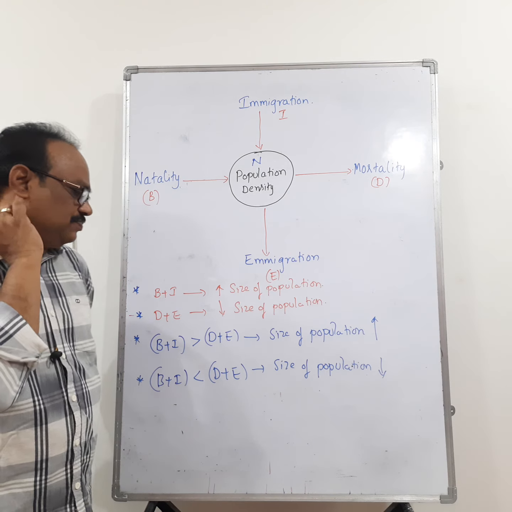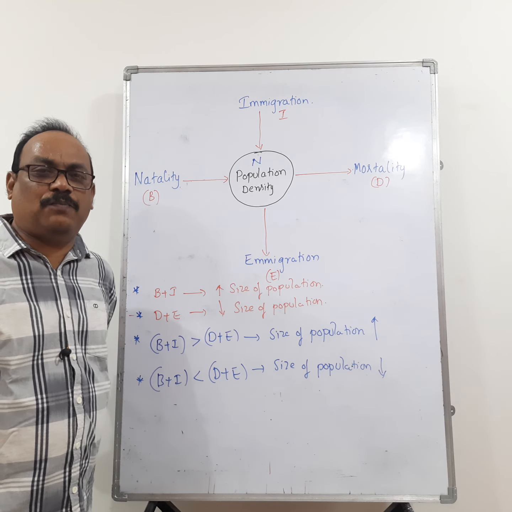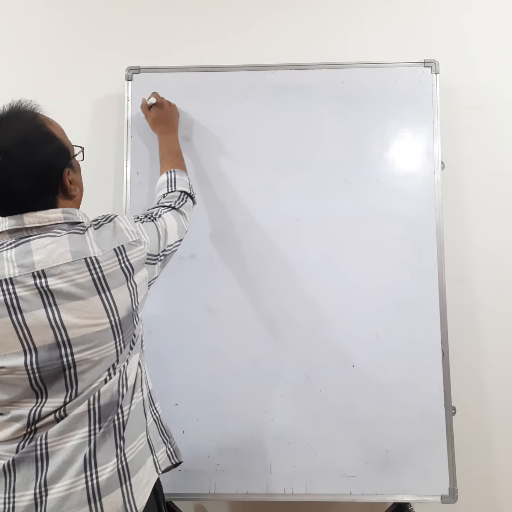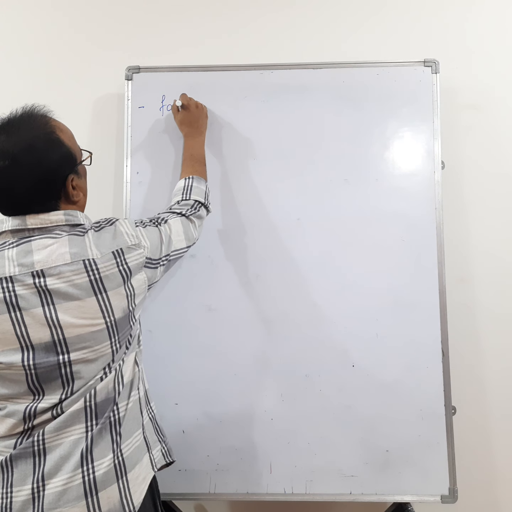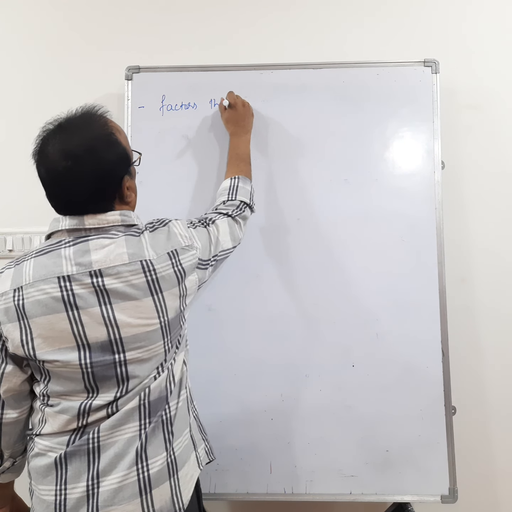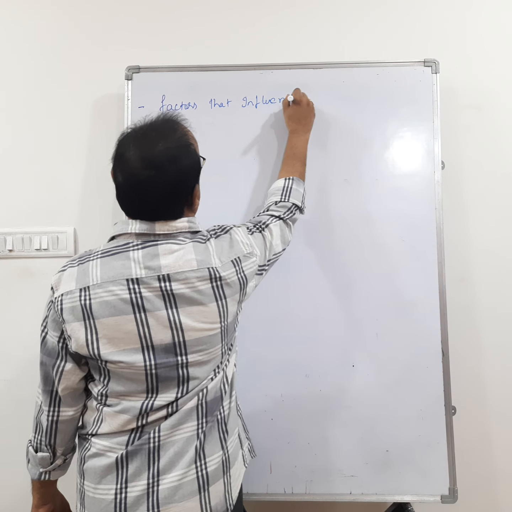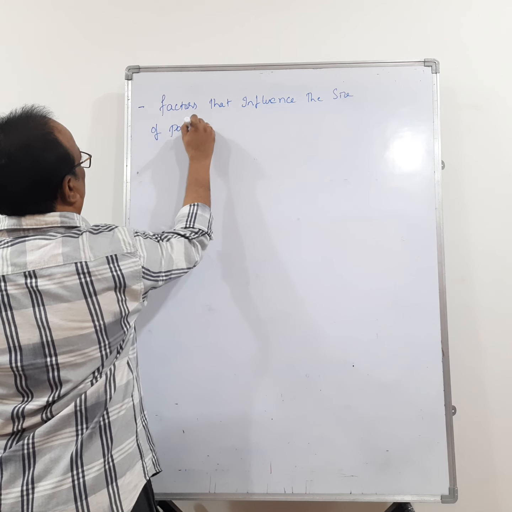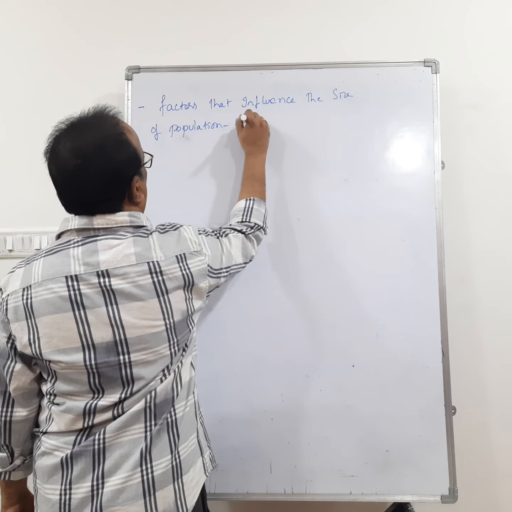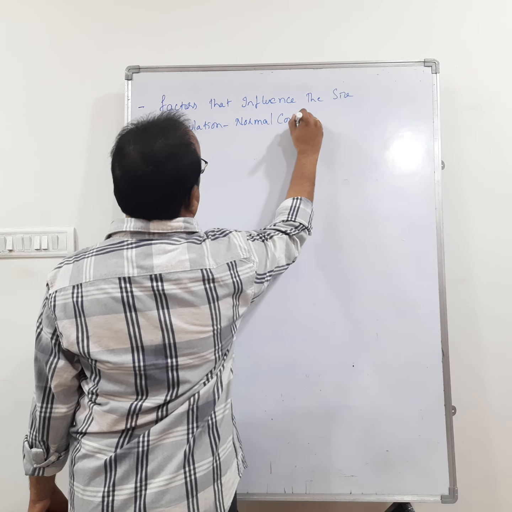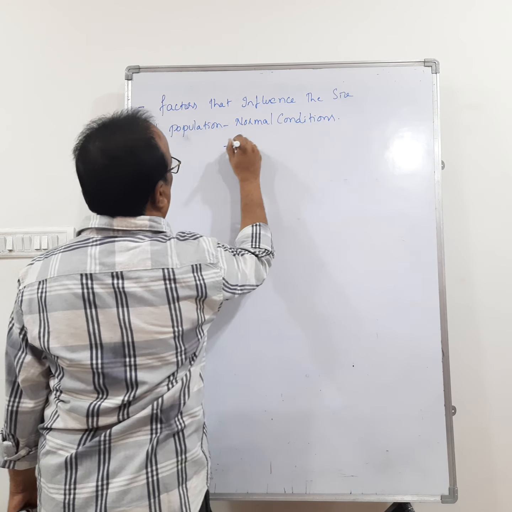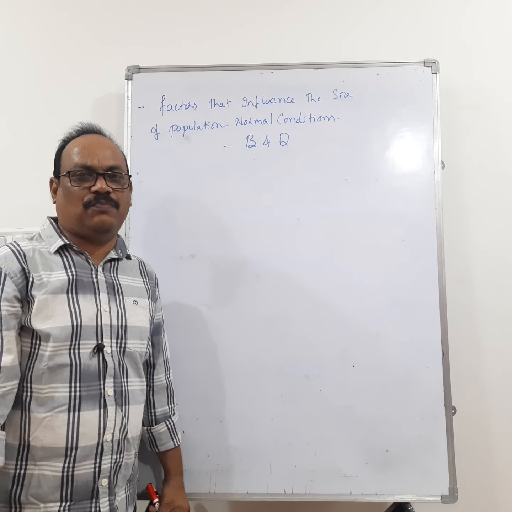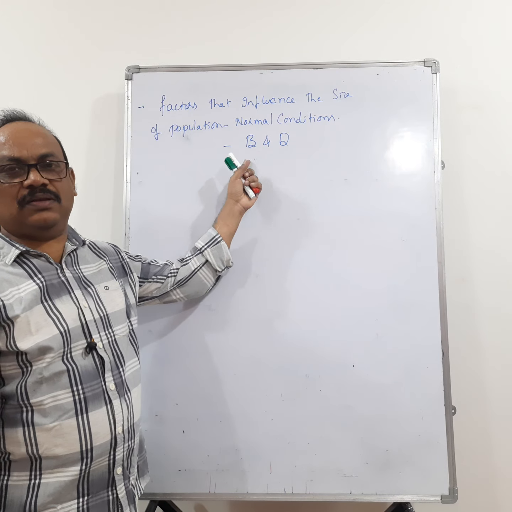Then, the factors that influence the size of population during normal conditions. I have to write, I'll run the board and we'll continue. Factors that influence the size of population during normal conditions are birth rate and death rate.